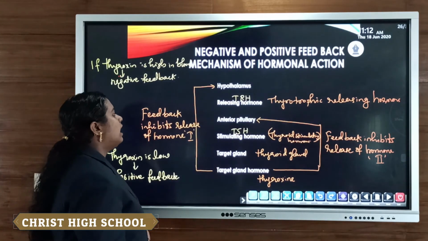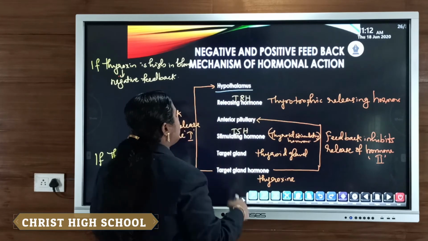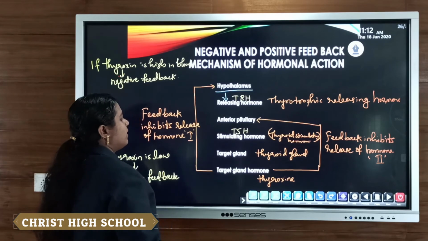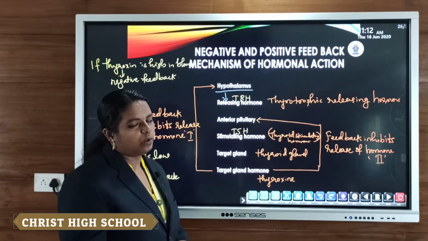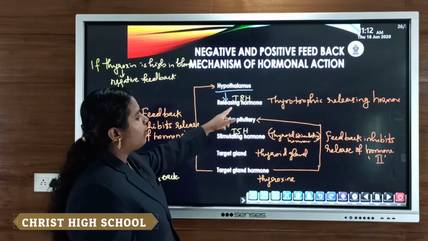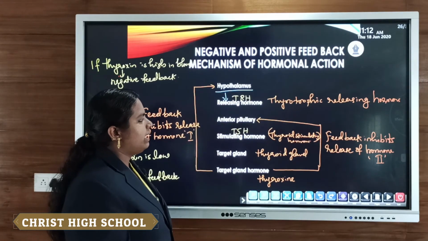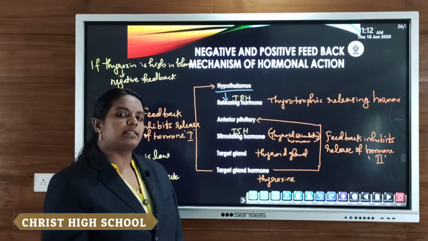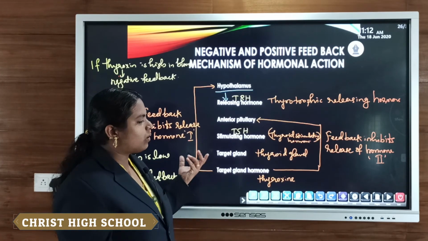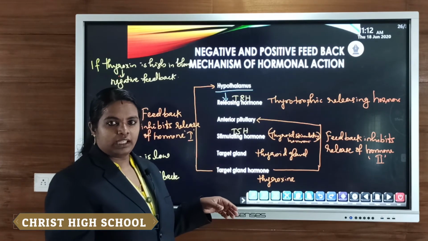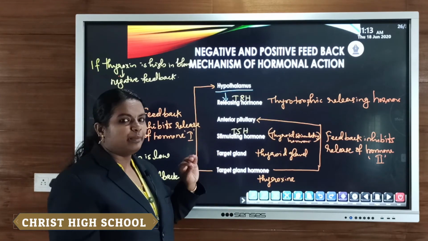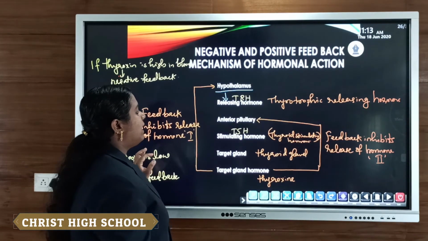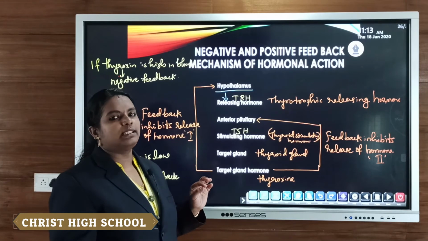As we know, the hypothalamus secretes releasing hormone. Which releasing hormone? Here we are discussing the thyroid gland or thyroid hormone, so that is TRH, thyrotropic releasing hormone. The hypothalamus always secretes releasing hormone. Clear? And the pituitary gland secretes stimulating hormone. So the hypothalamus secretes thyrotropic releasing hormone, or TRH.